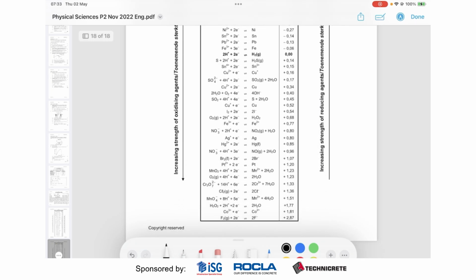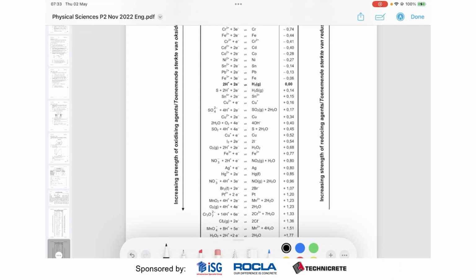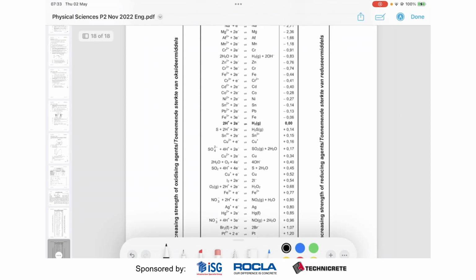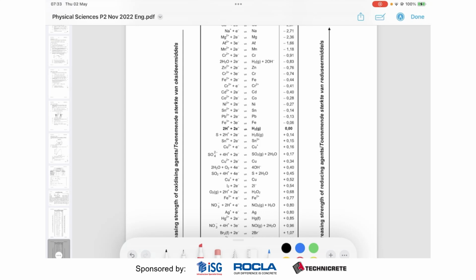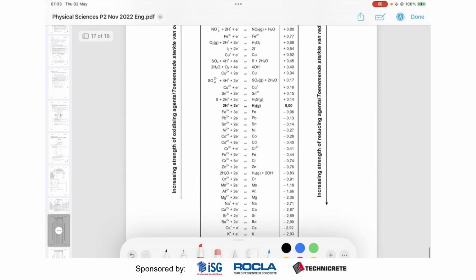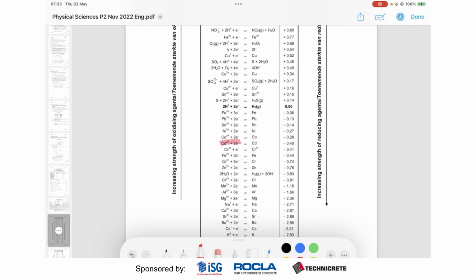And let's find cadmium. So where's cadmium? Cadmium is over here. Okay. And where's manganese? There's no manganese on this table. Let's try the other one. Okay, cadmium and manganese.